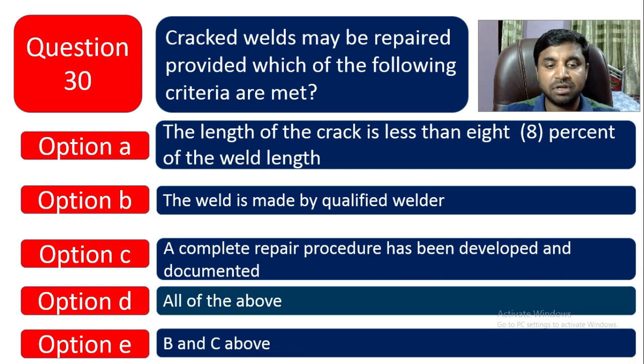So the correct answer is option D, all of the above, means the length of the crack, the weld is made by a qualified welder, and the complete repair procedure all should be required for repair weld.